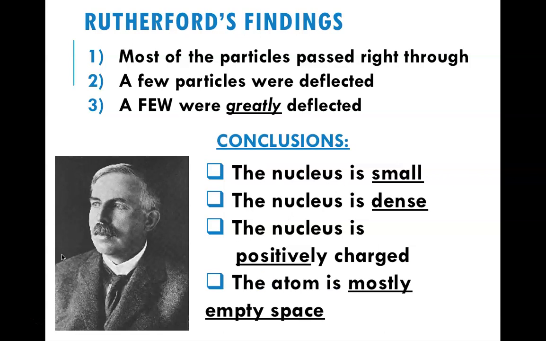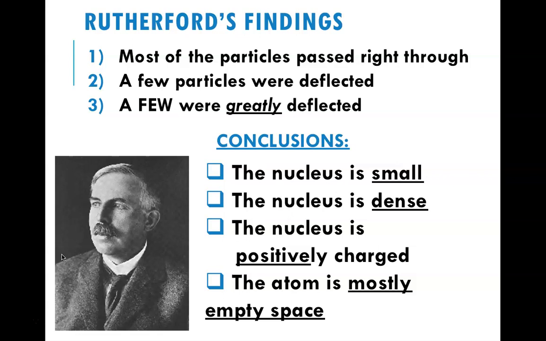And then the atom is mostly empty space, which is backed up by the observation that most of the particles went straight through. Very few were actually deflected. So the nucleus has to be small and the atom is basically empty space. Yes, there's electrons there, but they're so small compared to the size of the nucleus.